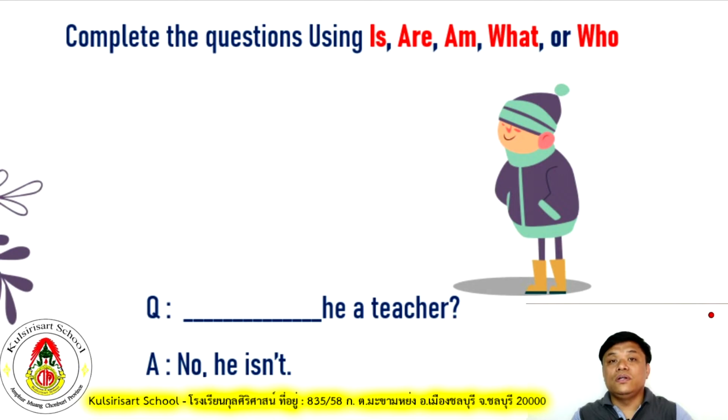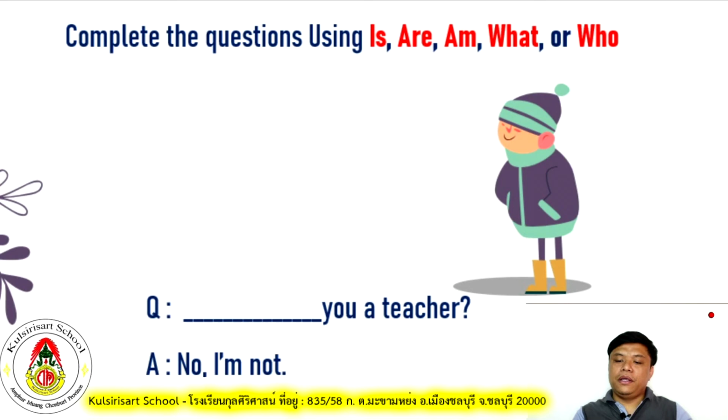So we will use the singular pronoun he. And what is the be verb? Is. Okay. Is he a teacher? Is he a teacher? No, he is not. Or you will say, no, he isn't. Next. Are you a teacher? No, I'm not.